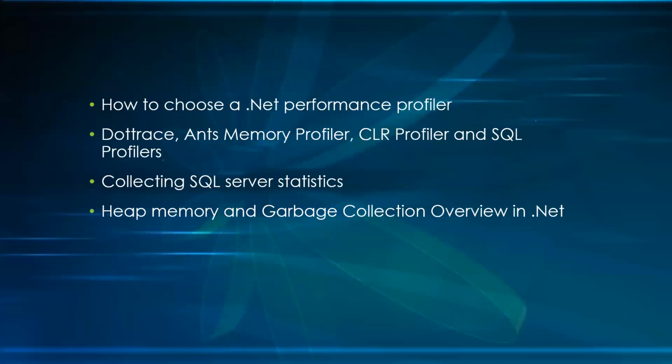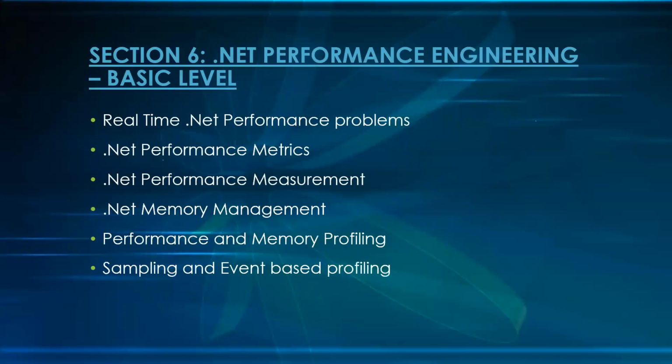In the same way, .NET also will have the heap memory, like Eden, young generation, old generations. You will have small object heap, large object heap. You will have different generations, like generation 0, generation 1, and generation 2 in the heap memory. We are talking about the real-time .NET performance issues, the different metrics that we have to monitor, the .NET performance measurement in Visual Studio, the .NET memory management, the memory profiling. There are various profilers that are integrated with the Visual Studio 2019 IDE.